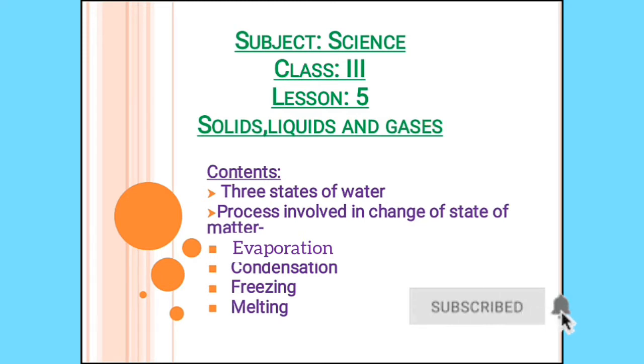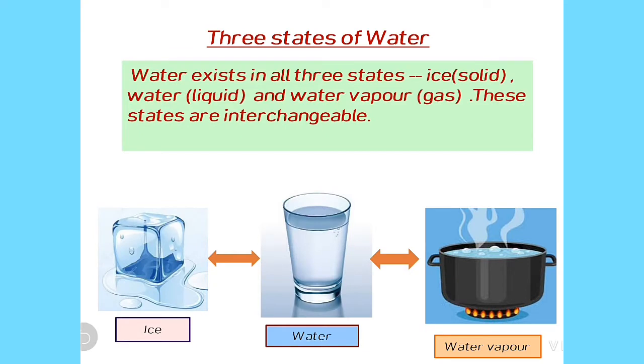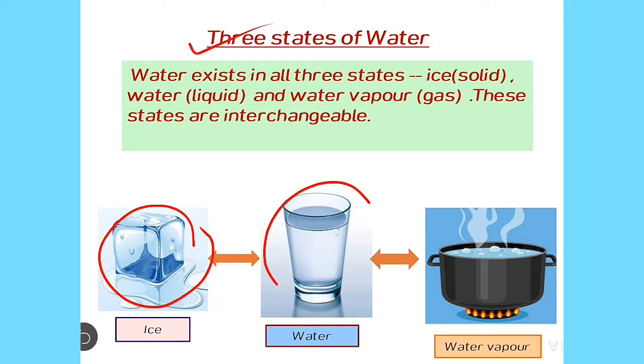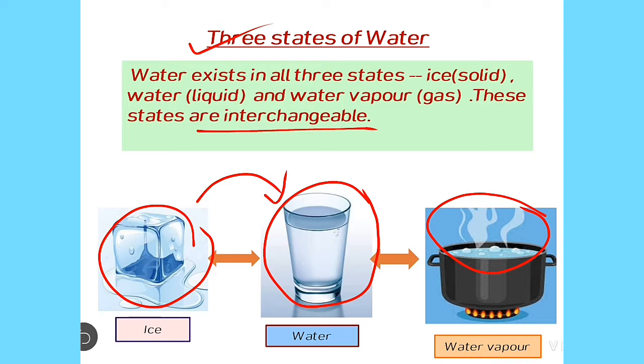Here we will study about the three states of water, and the processes involved in change of state of matter. That is, we will study in detail about the four processes: evaporation, condensation, freezing and melting. So, let's begin. Children, we have studied earlier that water exists in three states, that is, ice in solid state, water in liquid state and water vapor in the form of gas. All these three states are interchangeable, that is, one state can be changed into another state.